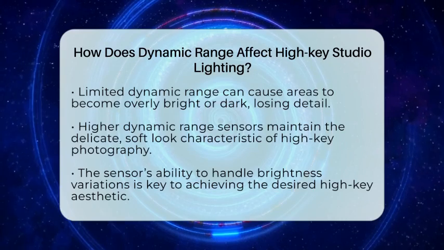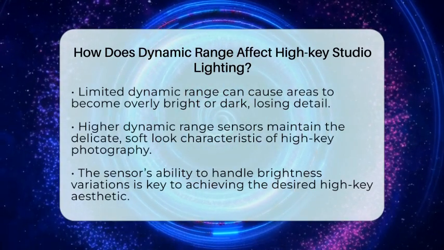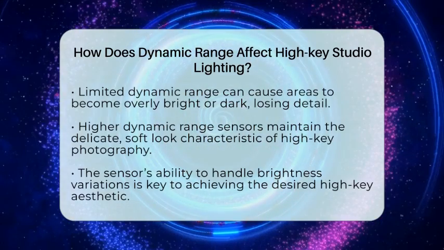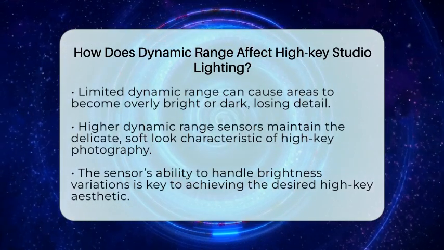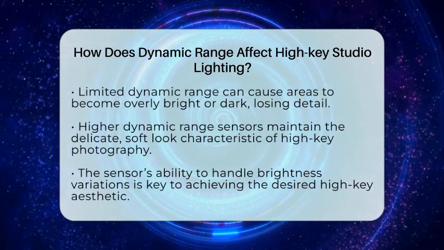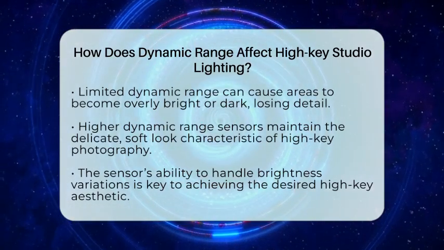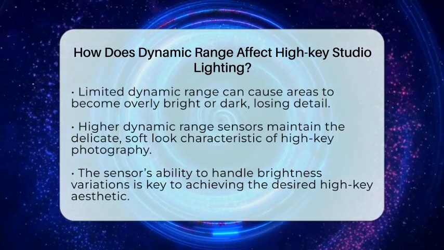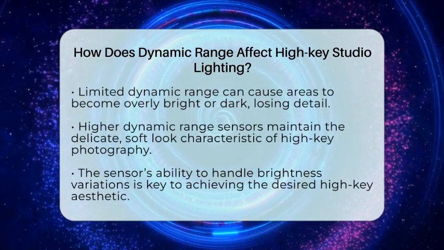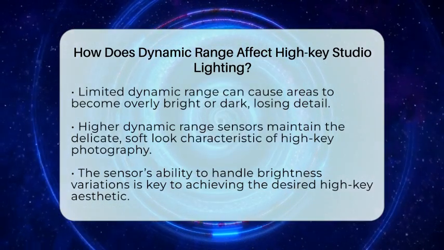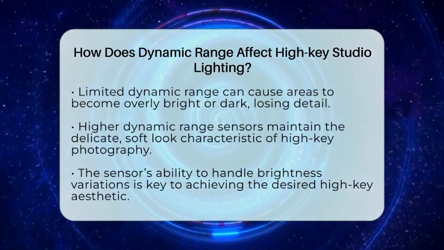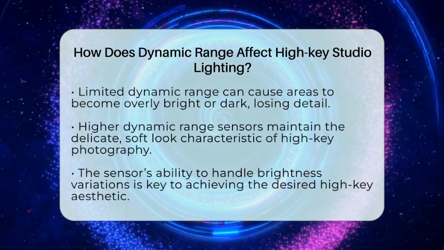To sum up, dynamic range directly impacts how well your camera can record the bright, low-contrast scenes typical of high-key studio lighting. A sensor with higher dynamic range will preserve the subtle brightness variations that give high-key images their characteristic light and delicate look. It allows you to capture clean, bright images with smooth transitions, rather than flat or blown-out highlights. So, choosing a camera with a good dynamic range is essential for achieving the perfect high-key effect in your studio work.